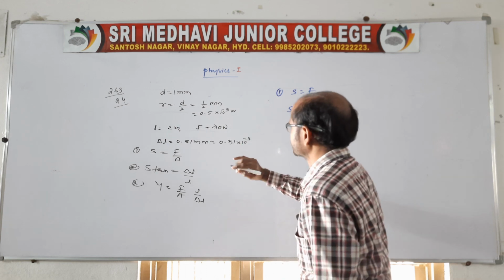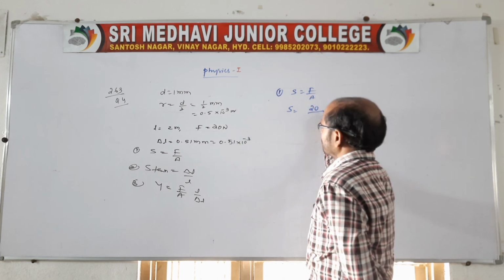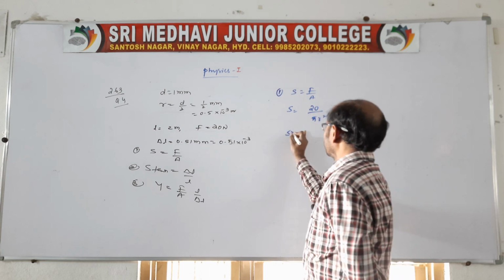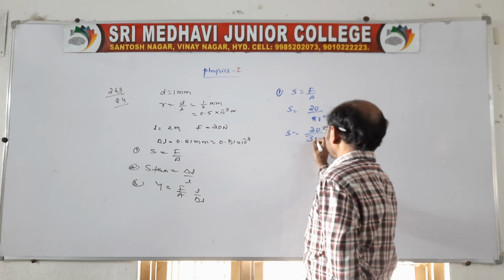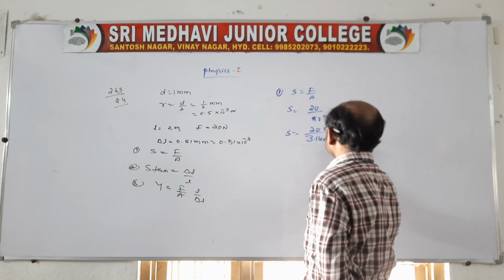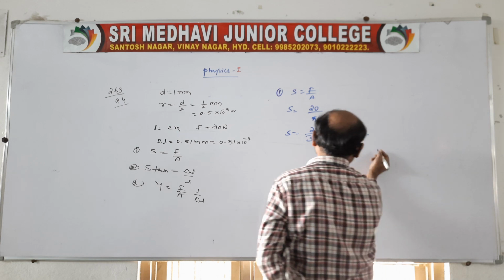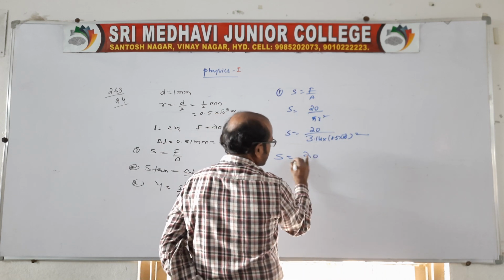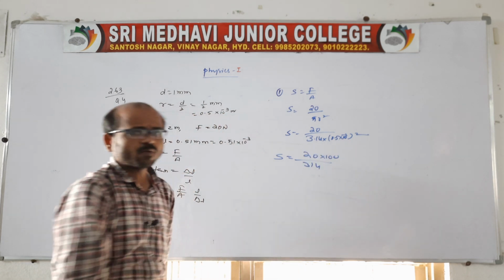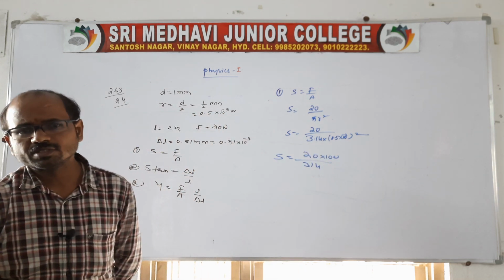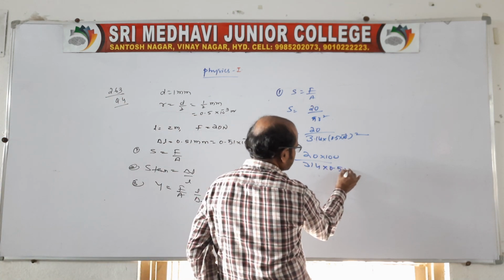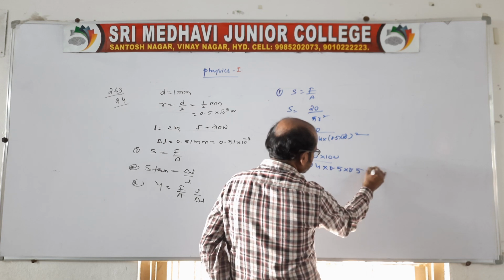Of course, the force is given as 20 Newton, but the area is not given directly, so you take πr². Stress is equal to 20 by 3.14 into r squared, where the radius is 0.5 into 10 power minus 3, whole squared. So it is 20 by 314 into 100, because 3.14 is there, therefore it is divided by 100, and 100 will come up. And here also 0.5 into 0.5 into 10 power minus 6.